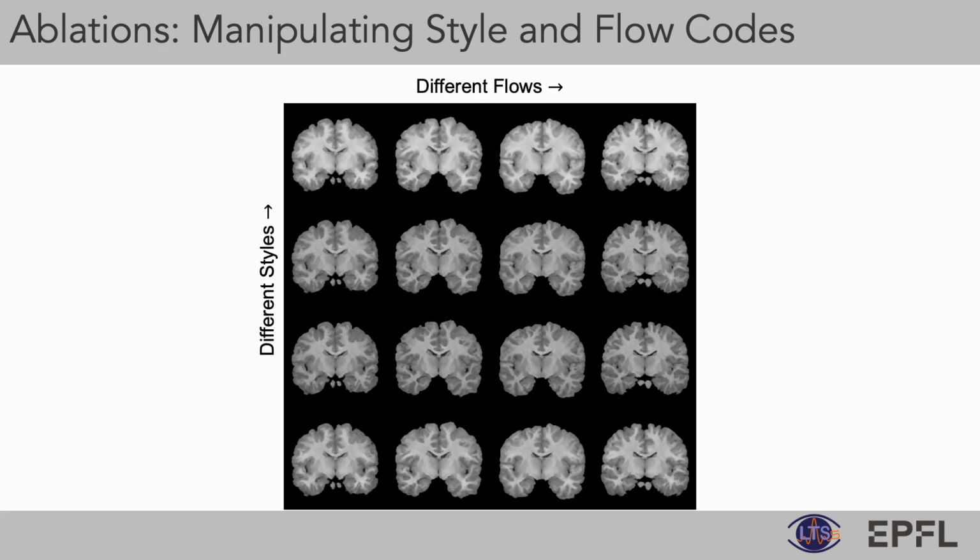Here we present some examples of the synthetic images generated by manipulating style and flow codes. Along the row, only the style of the image changes, while along the column, only the shape of the volume changes.